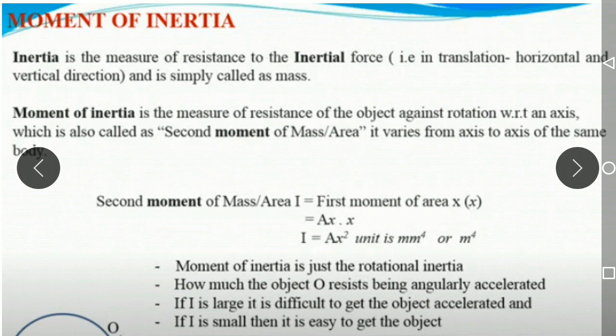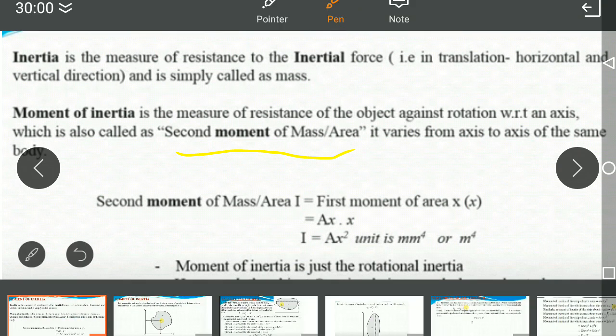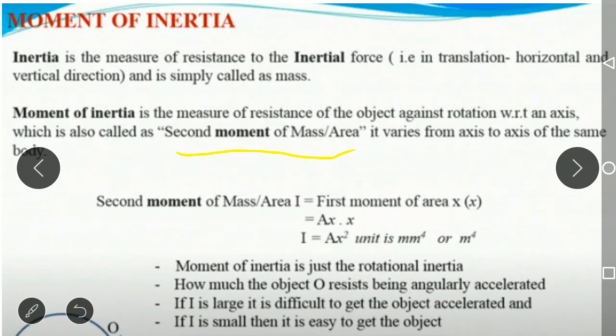That is your moment of inertia. We can also call it the second moment of area or second moment of mass. This moment of inertia may vary from axis to axis, which means the moment of inertia for the x-axis is different from the moment of inertia for the y-axis. This is how the moment of inertia is defined.